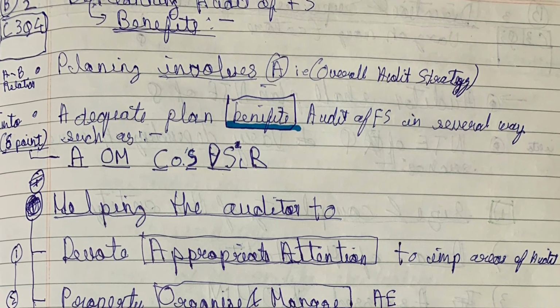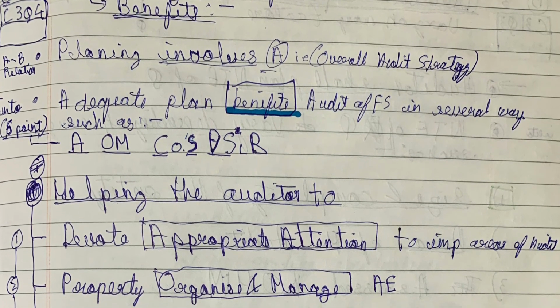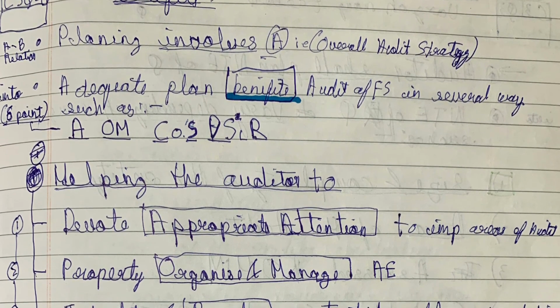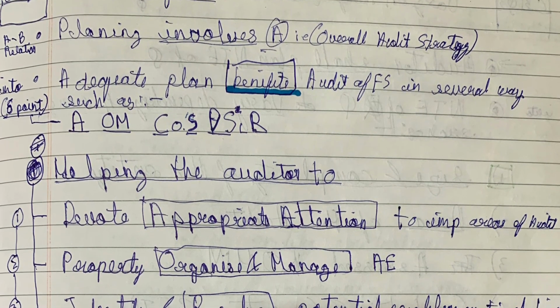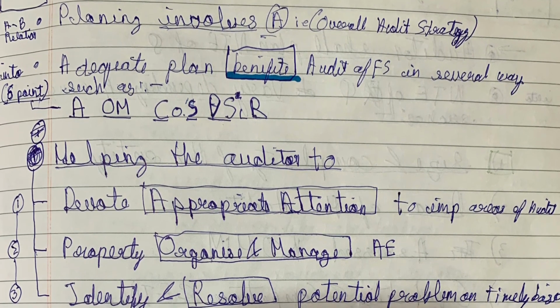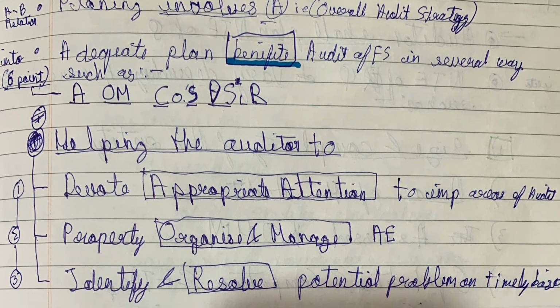Advance planning benefits the audit of financial statements in several ways, such as: it helps the auditor to devote appropriate attention to important areas of audit; it helps in properly organizing and managing the audit engagement; it identifies and resolves potential problems on a timely basis.